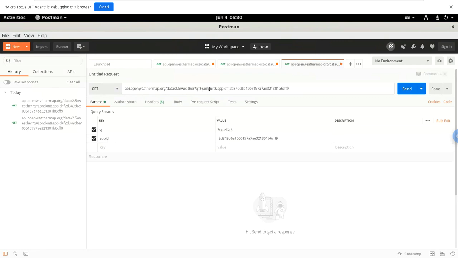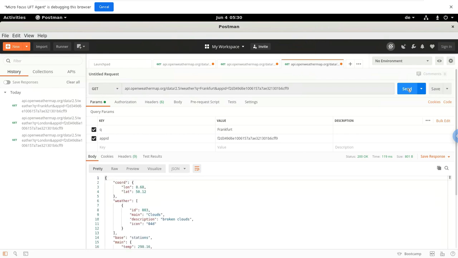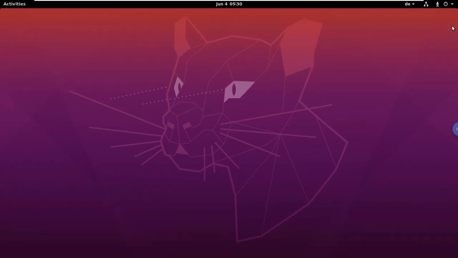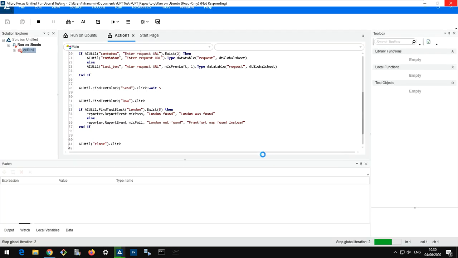Hit the URL. You can see Frankfurt is entered. And also in the response, we receive Frankfurt. Here you can see the name is Frankfurt am Main. And it will declare the iteration as failed. Close the app and we are basically done. So we can go back to UFT.